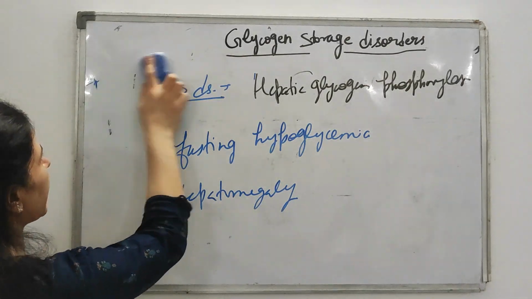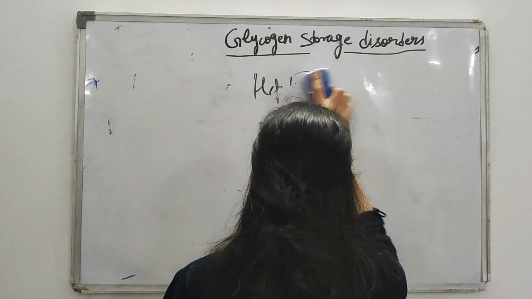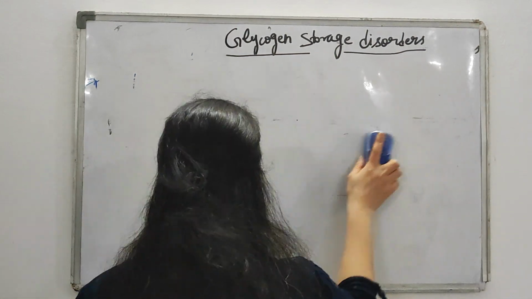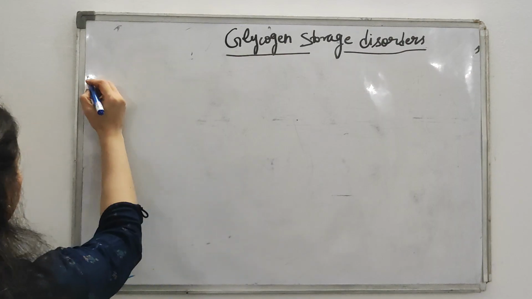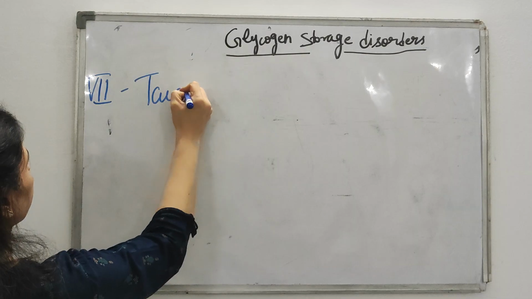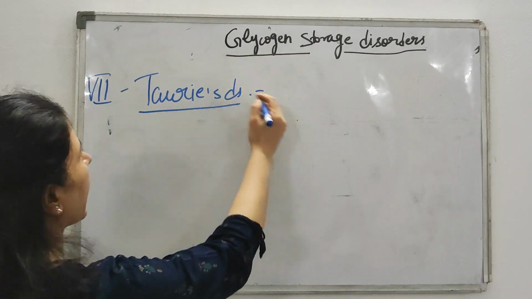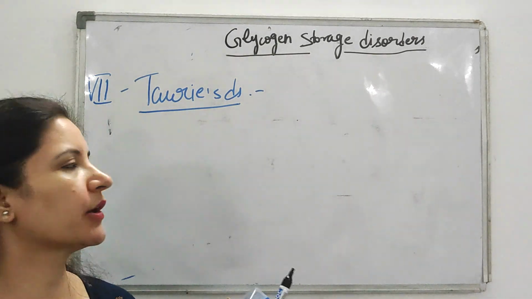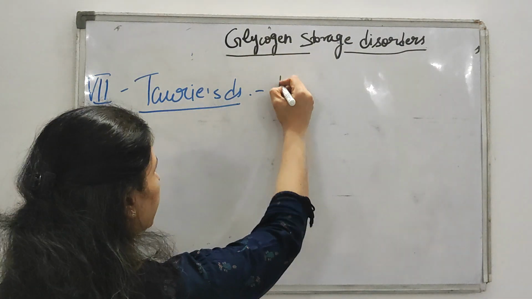Now comes your type 7. What is type 7? Type 7 is that of Tarui's disease. Victorious people can always make history today. T is for Tarui. And what enzyme is deficient in Tarui's disease? That is